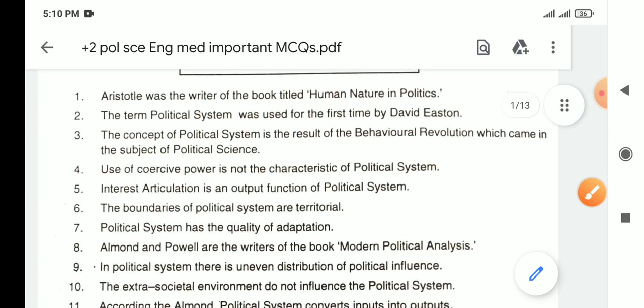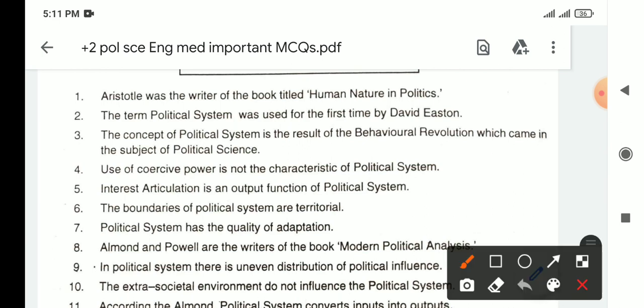The concept of political system is a result of the behavioral revolution which came in the subject of political science. Answer is true. The behavioral revolution came in the beginning of the 20th century, and the two books that played an important role in bringing the behavioral revolution were Human Nature in Politics by Graham Wallas and Arthur Bentley's book The Process of Government. These two books were published in 1908.